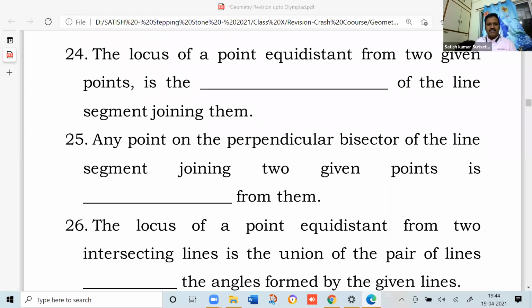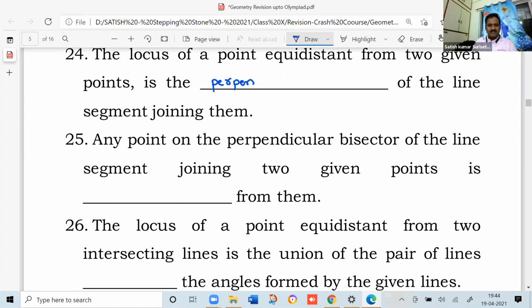The locus of a point equidistant from two given points is the dash of the line segment joining them. What could be the fill of the blank? The locus of a point equidistant from two given points is the perpendicular bisector of the line segment joining them.